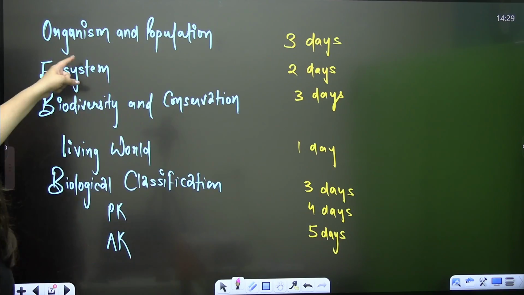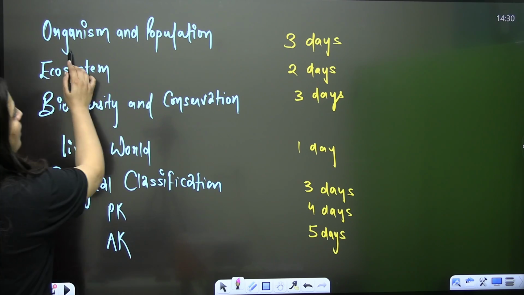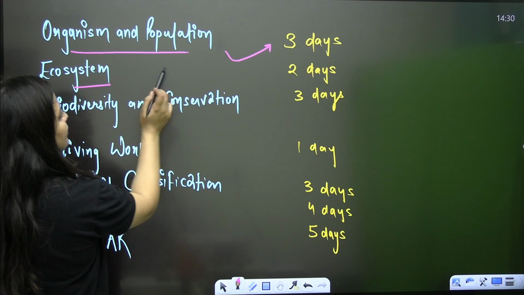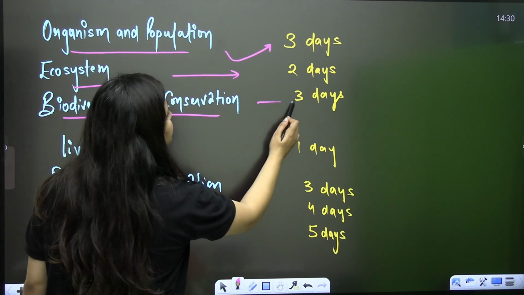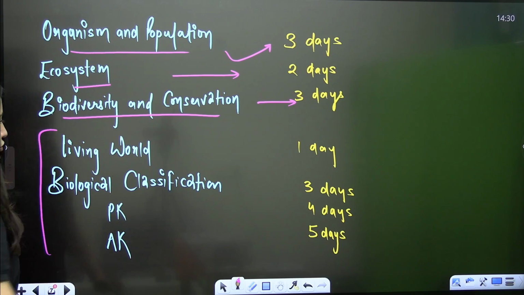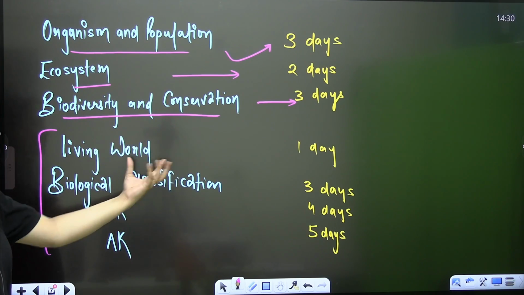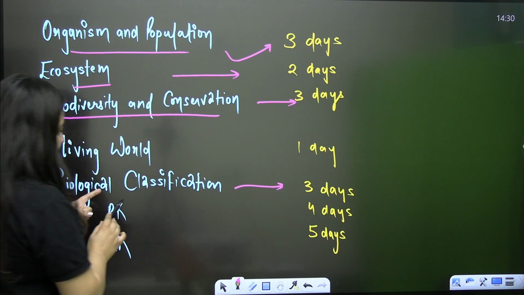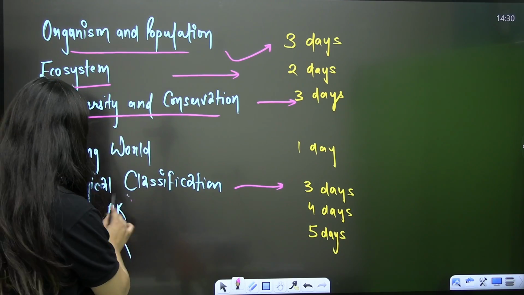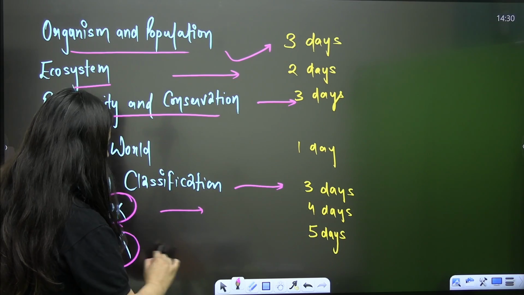So after biotech, go for these chapters: ecology, organism and population, because many topics are deleted, so 3 days are sufficient. Ecosystem, 2 days. Biodiversity and conservation, 3 days. Another important portion. Then go for the memory based topics. Living world, 1 day. Biological classification, 3 days. Here is my advice, strictly follow the NCERT. No need to go beyond NCERT. Plant kingdom, 4 days. Animal kingdom, 5 days.